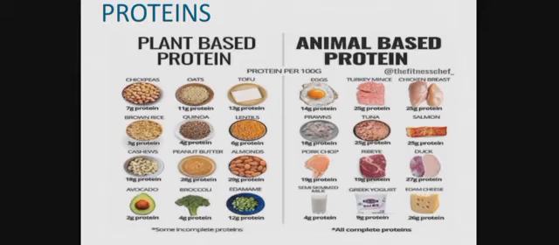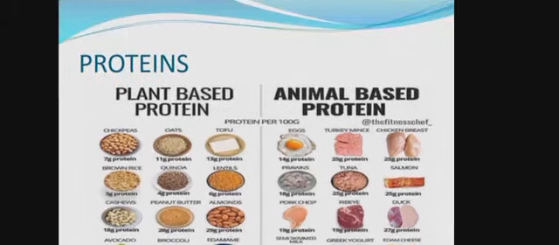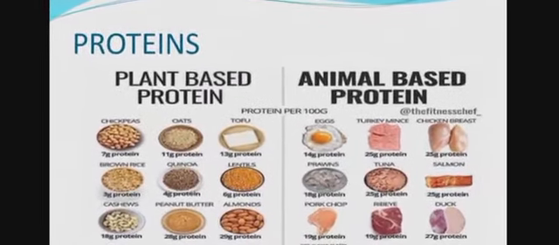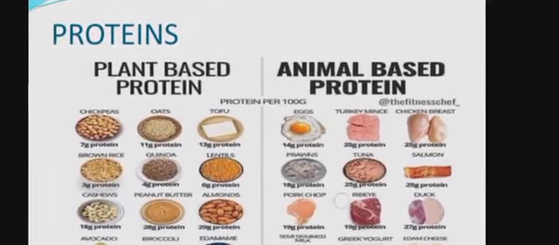Animal foods contain a greater amount of proteins as compared to plant-based proteins. For example, chickpeas contain 7 gram of proteins and oats contain 11 gram of proteins.